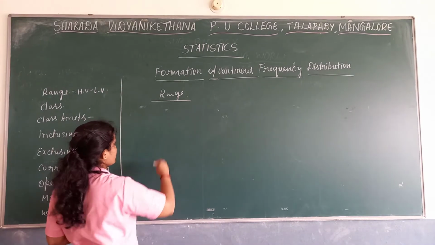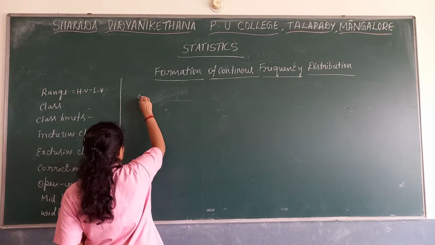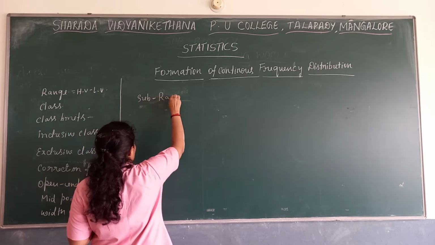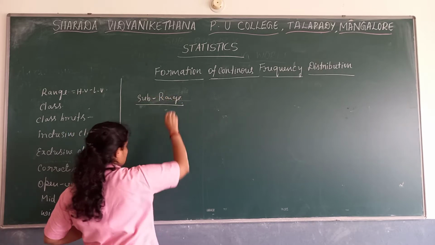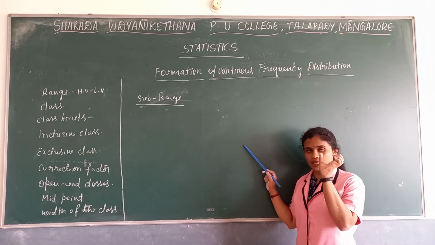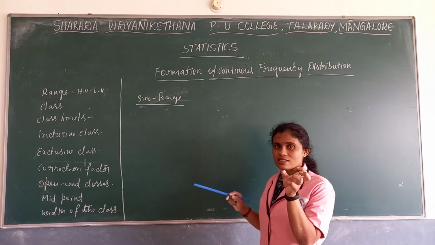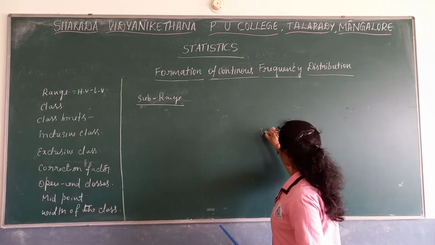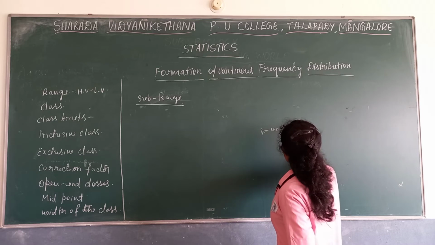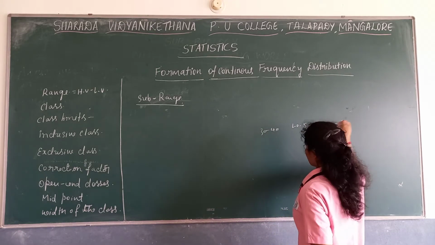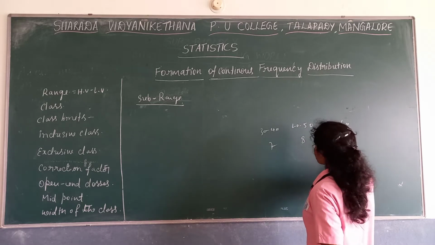Now one more word is there, that is subrange. A subclass of this range is called a subrange. For example, 32, 40, 42, 50, 52, 60. We will get frequency as 7, 8, 6.